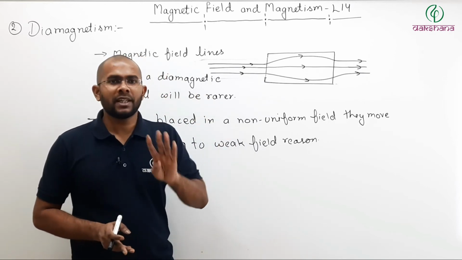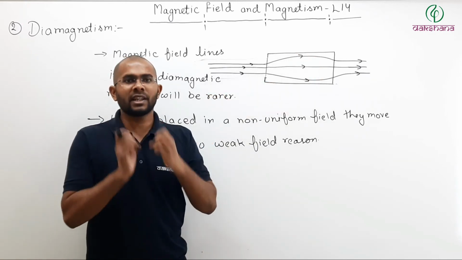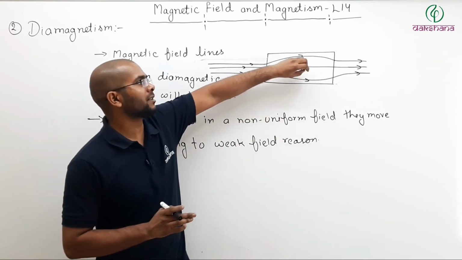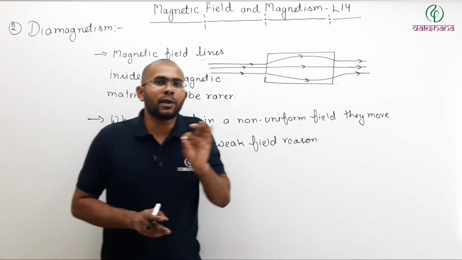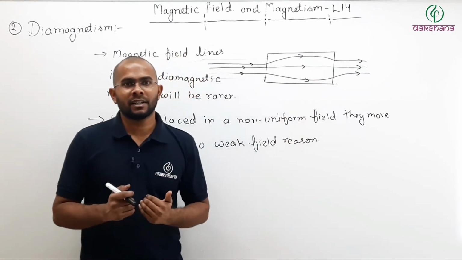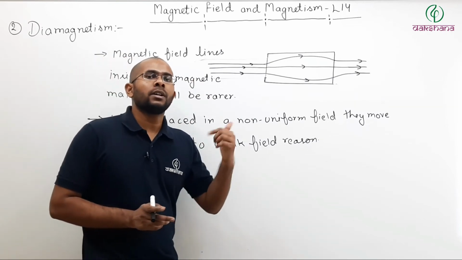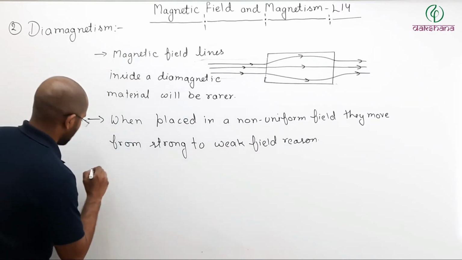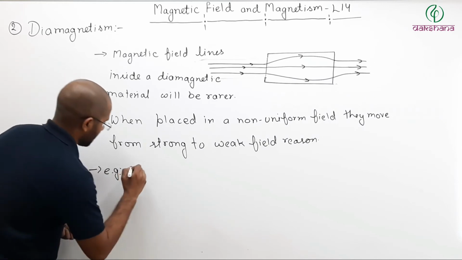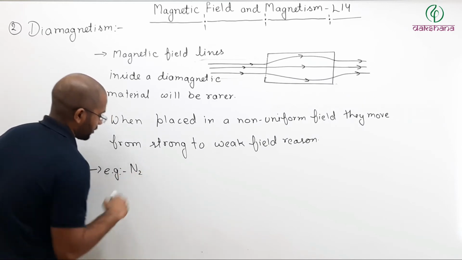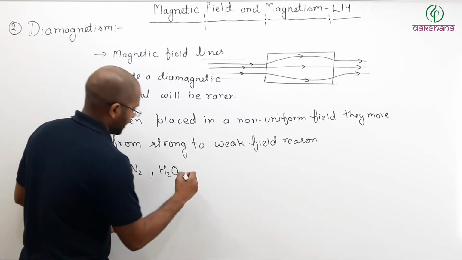Why is that? Because a diamagnetic material does not want very high magnetic field inside it. That is why it is reducing the magnetic field. So if you place it in the strong field, it will try to reduce the magnetic field inside it, and in order to do so, it will move from strong field region to a weak field region. Now, if you want to write examples of diamagnetic materials, then let us say nitrogen is an example, and H2O will be an example.